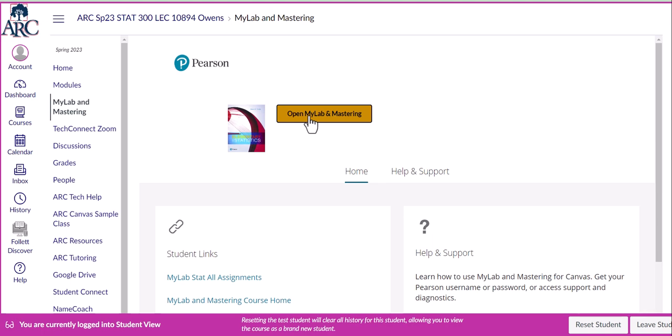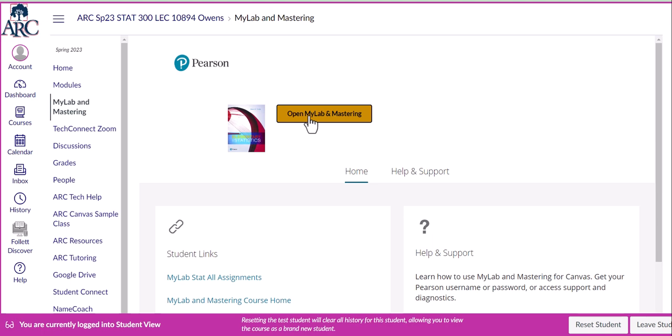And the access code, you can buy it through the bookstore, you can buy it directly through Pearson, or you can do the 7-day free trial if you don't have the ability to pay for it at the moment, but you don't want to get behind in the class, especially with this class that's moving so fast. You definitely don't want to get behind, and you want to make sure that you get the book right away, or access to MyLab, which means paying for it, getting the access code, or getting on the 7-day free trial, so that you don't have the risk of being behind already.